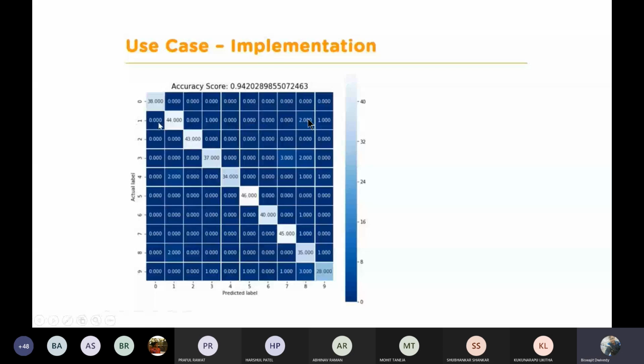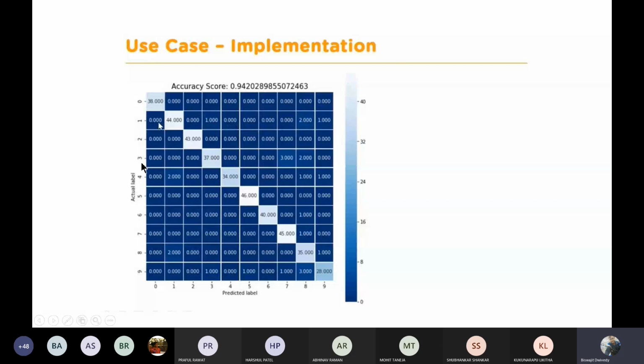This is the thing: how many errors are there? If you calculate in this row, 44 plus 1 is 45, 45 plus 2 is 47, plus 1 is 48. In total, 48 ones are there in that data set, and out of those 48 ones, 44 have been correctly predicted, one is predicted as a 3, two of them have been predicted as an 8, and one of them is predicted as a 9. So these are the errors.